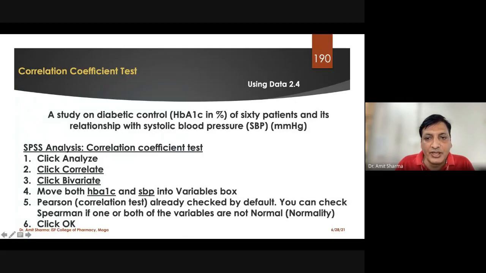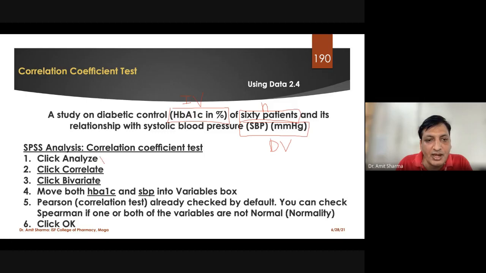This is the example I was quoting in the previous slide, where we want to study diabetic control, given in terms of HbA1c, of 60 patients. So N for the test is 60 patients. One variable is HbA1c, and the second variable is systolic blood pressure. You can assume that the independent variable is HbA1c and the dependent variable is systolic blood pressure. Clear?